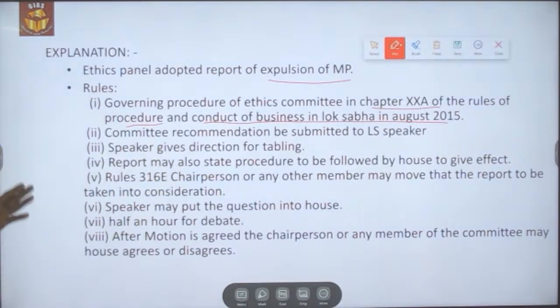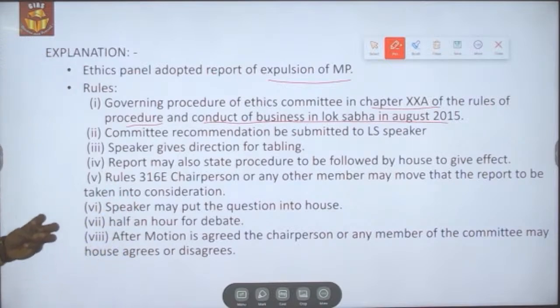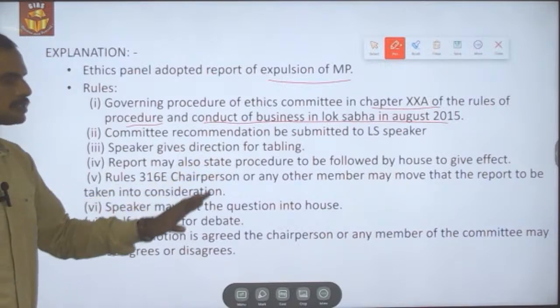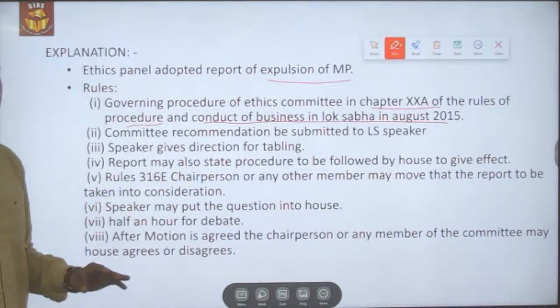And the report also may contain procedures for the Lok Sabha to take up this report for their debates, discussion, as well as the votings.